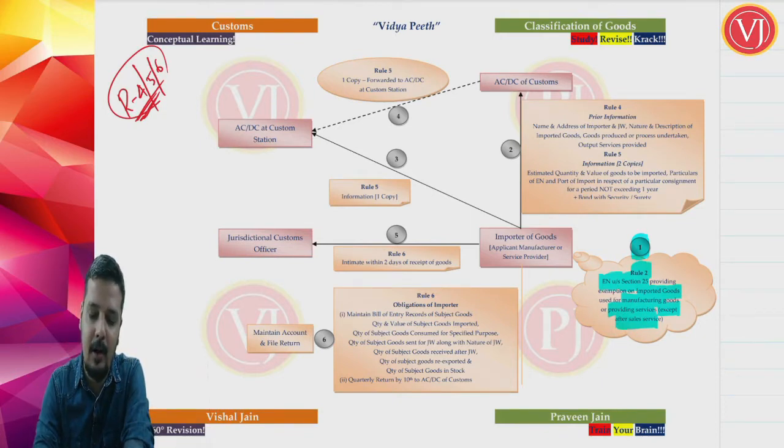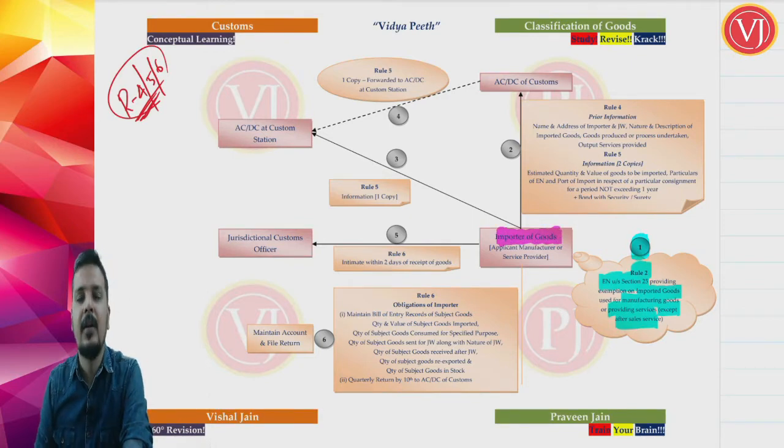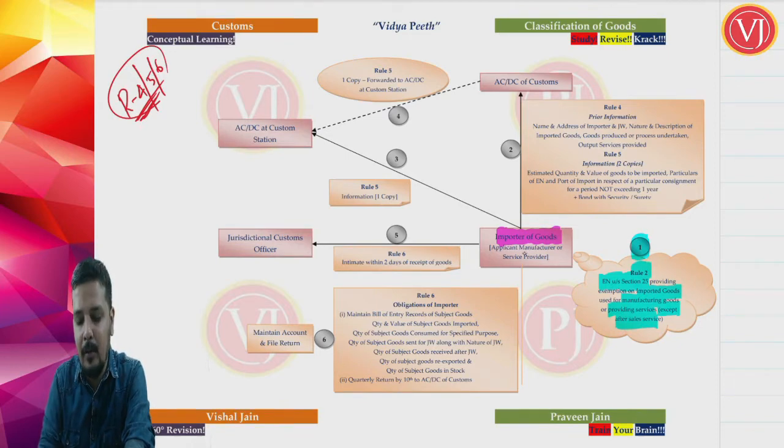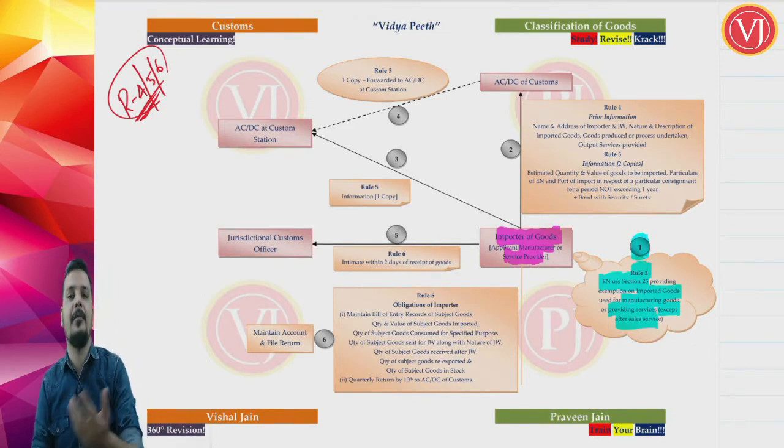this importer of goods is going to follow IGCR rules. This importer will use the imported goods either for manufacturing a commodity or for providing a particular output service. So the importer has to be a manufacturer or a service provider. It is implied that this importer is either a manufacturer or a service provider.